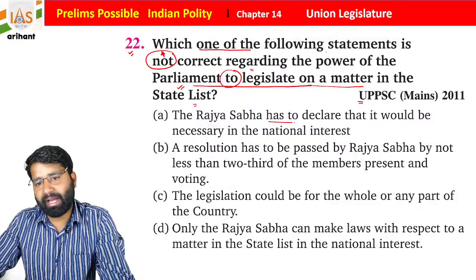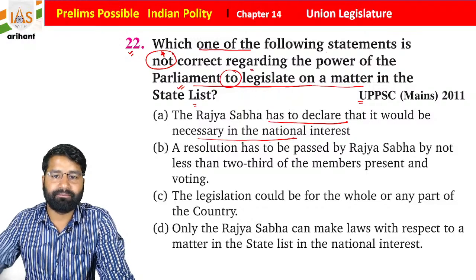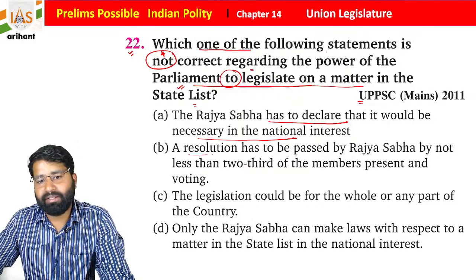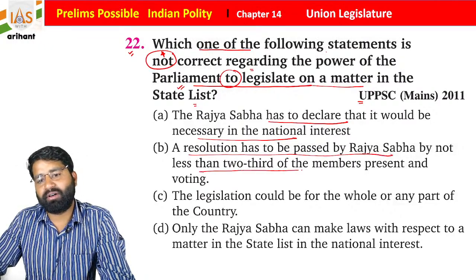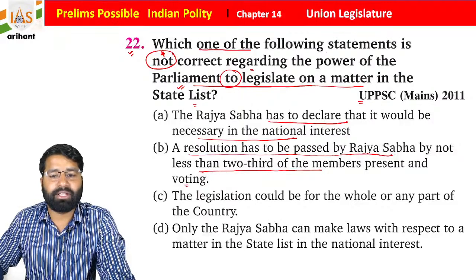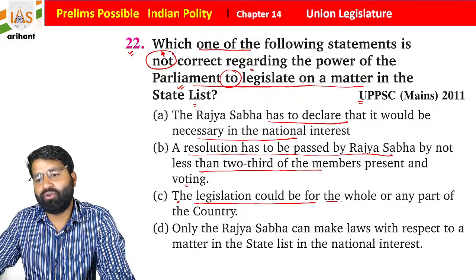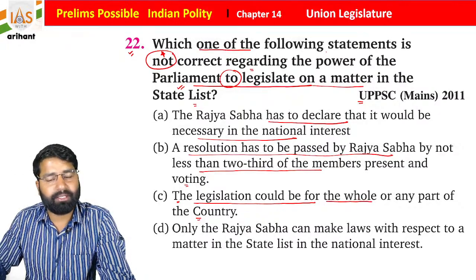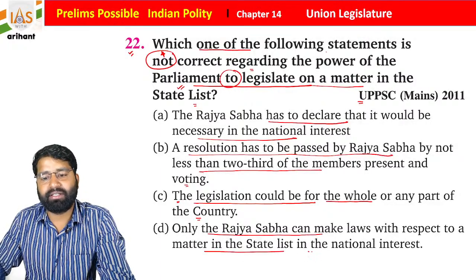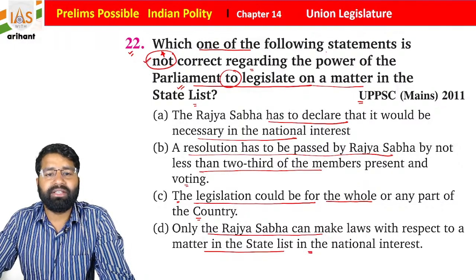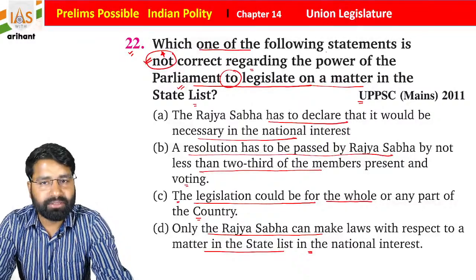The Rajya Sabha has to declare that it would be necessary in the national interest. A resolution has to be passed by Rajya Sabha by not less than 2/3 of the membership present and voting. The third says that the legislation could be for the whole or any part of the country, and only the Rajya Sabha can make law with respect to the matter of the State List in the national interest. Now, which of the following is not correct? This is important.